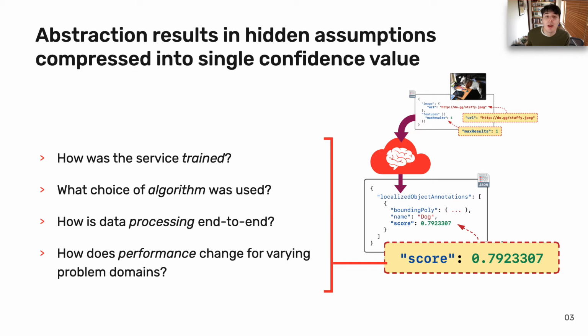Importantly, we don't know how the service's performance changes under different problem domains, since these services typically adopt a one-size-fits-all approach to be a generalizable model. All of these uncertainties become compressed as a single confidence value or score, which is returned alongside predictions made from inputs given to the service.